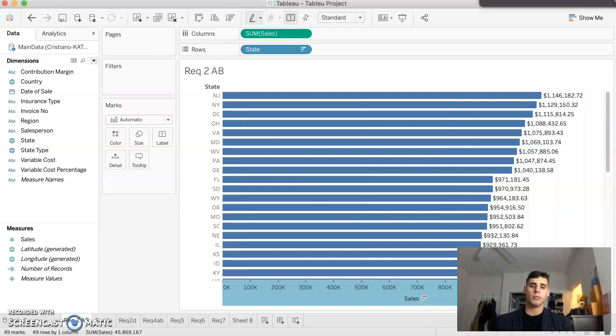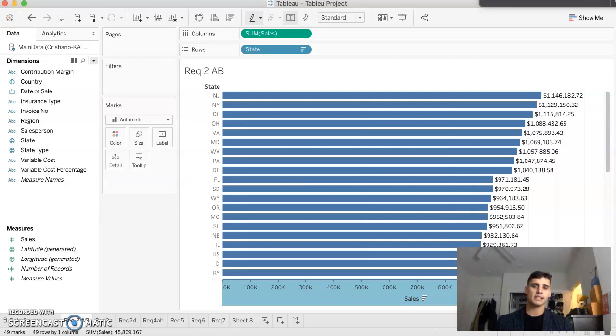I'm currently a business management major at University of South Florida, and today we're going to go over my Tableau project where we're going to analyze the KAT Insurance C. And right now we are looking at my Tableau project.